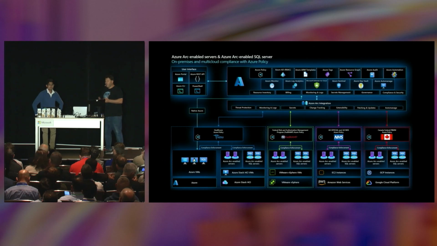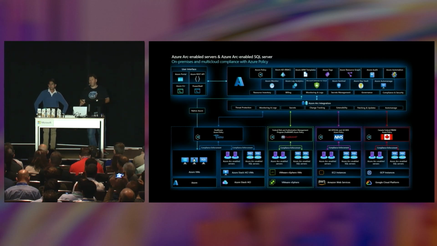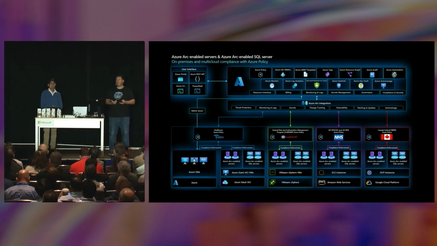You know, the number one use case that we're seeing from customers when they are talking to us about Azure Arc-enabled servers is really the notion of security, compliance, governance at scale. That's the number one use case, hands down, right? The reason that we wanted to show you this slide is to talk about the art of the possible, okay? And what are the options that you have.